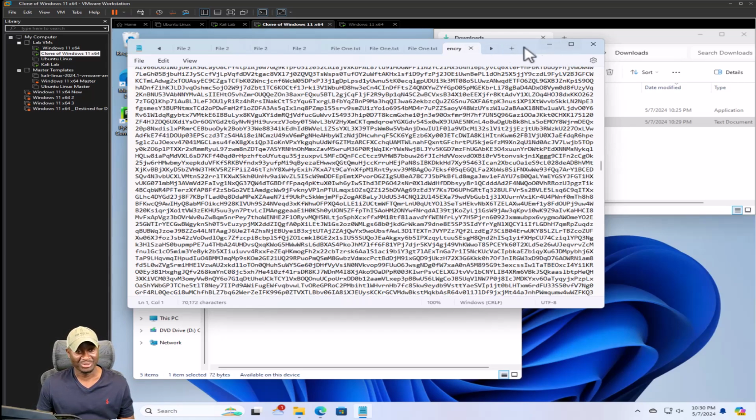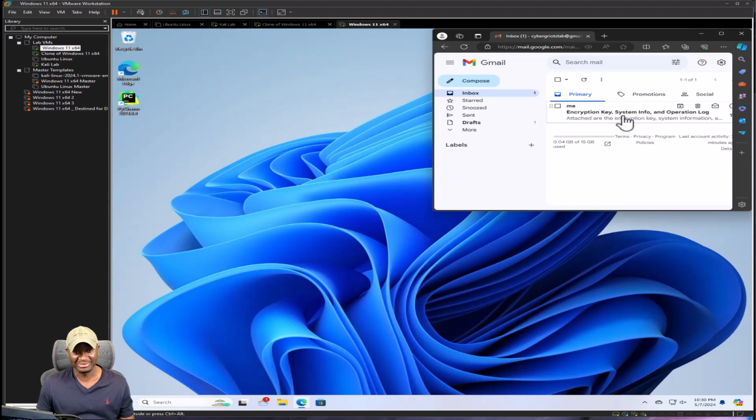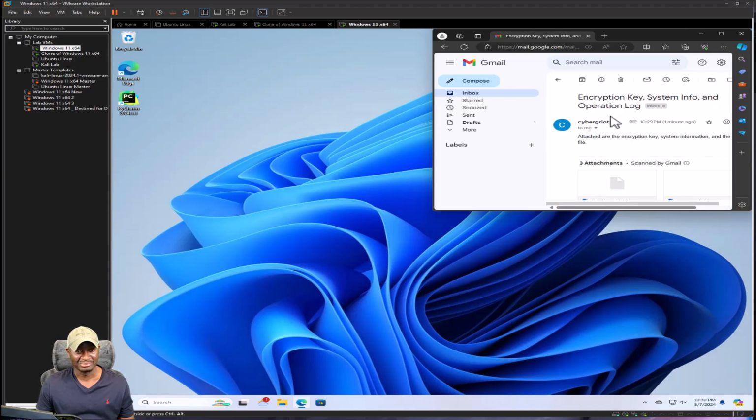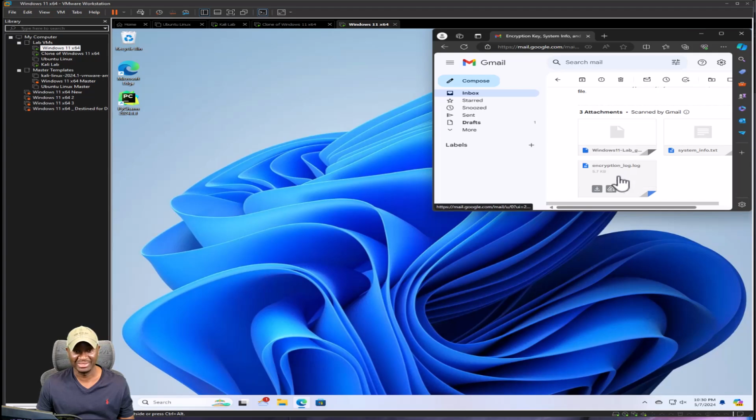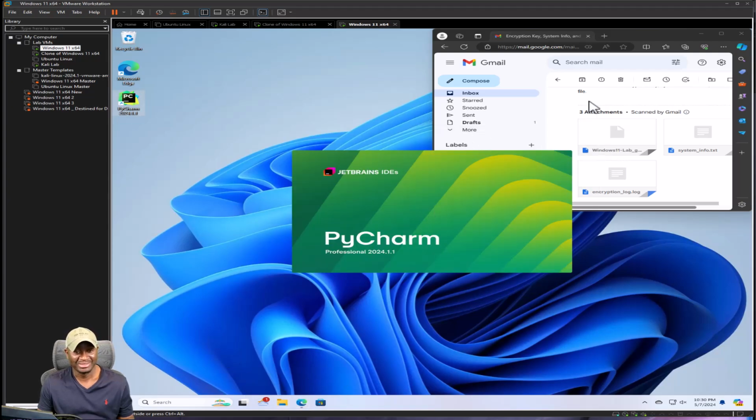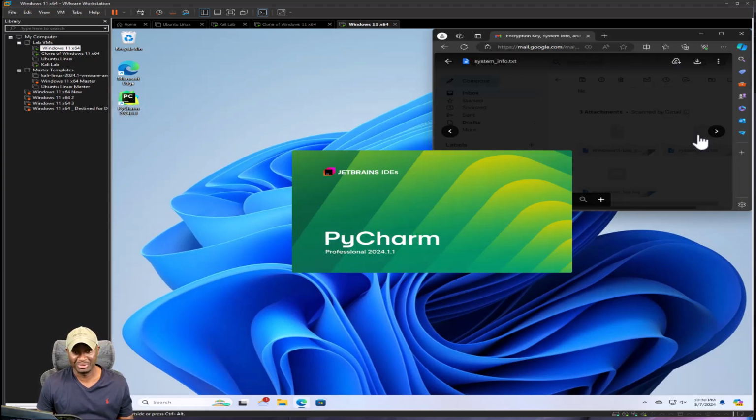But we go to our attacker machine. We did get the email sent to us. We did get the log file. We did get the key. And if I open this, I'm just gonna open PyCharm back up and show you where we left out, which is why the encryption key did not delete. But ideally we would have deleted it and they would have had no access to it. But we did get all the files.